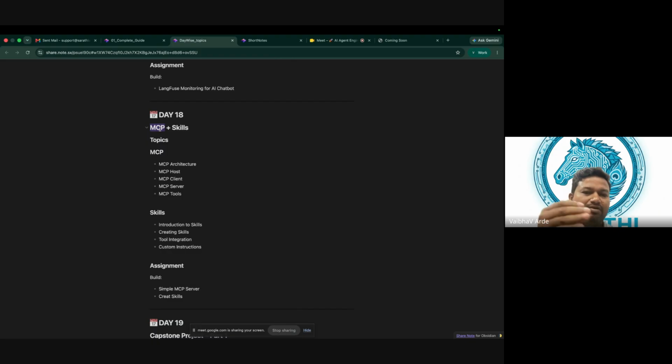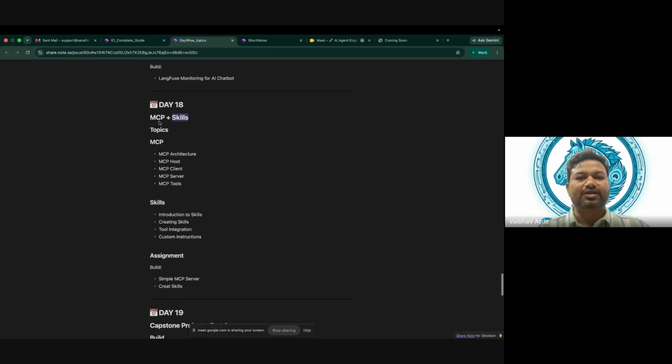So you build a tool following the given protocols, so that all other people can use the same tool, and they don't have to work on building the same thing again. And that gave birth to MCP, that is Model Context Protocol, right? But MCP has its drawbacks, and those were observed, and now we know those are resolved with the help of skills. So we'll be learning MCP, and we'll be learning skills.